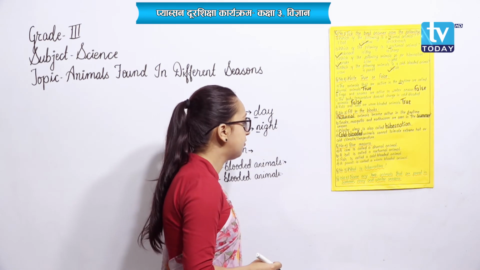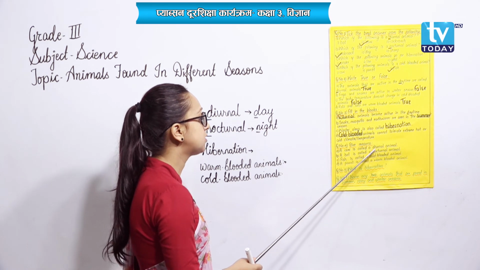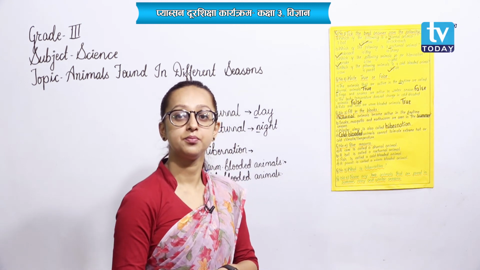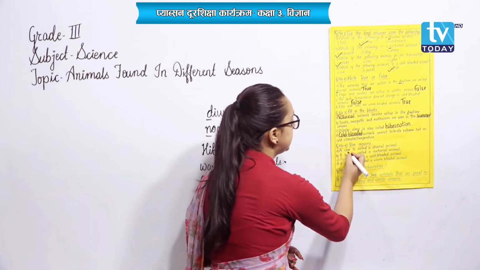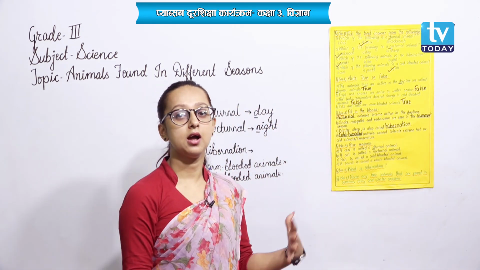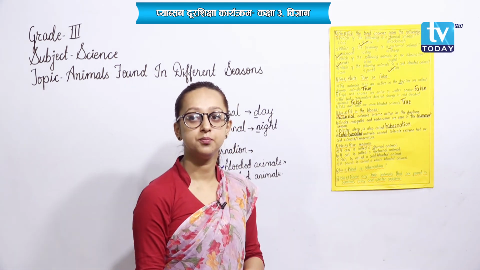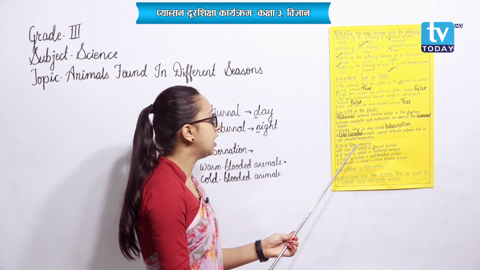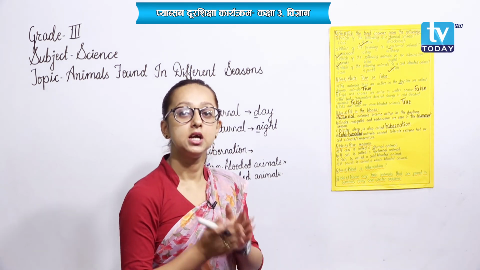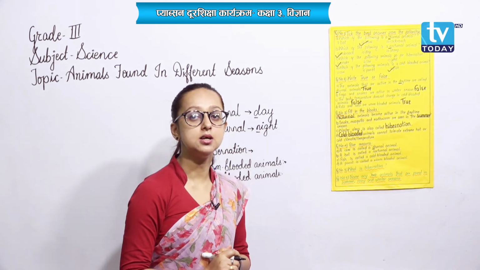Okay. Now finally, question number 4, give reasons. Number A, a cow is called a diurnal animal. Why is a cow called a diurnal animal? Because cow remains active during the daytime, so it is called a diurnal animal. Okay. And number B, a bat is called a nocturnal animal because a bat remains active during the night time, so it is called a nocturnal animal.